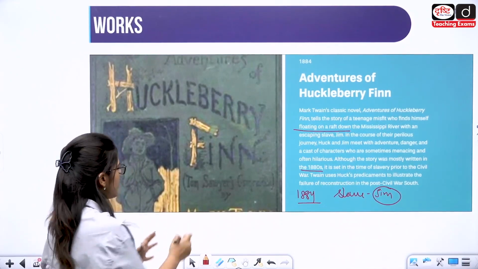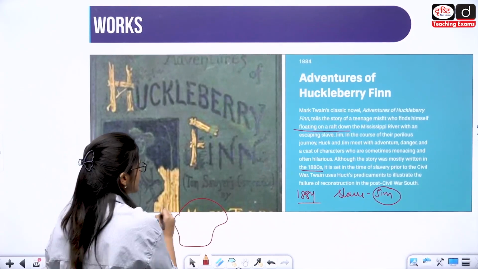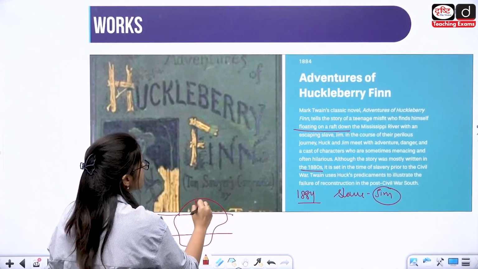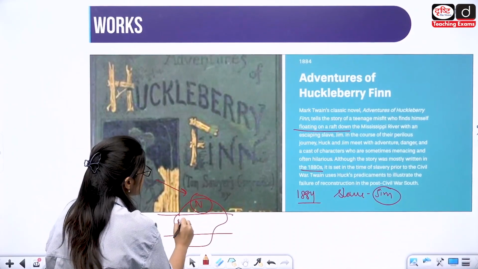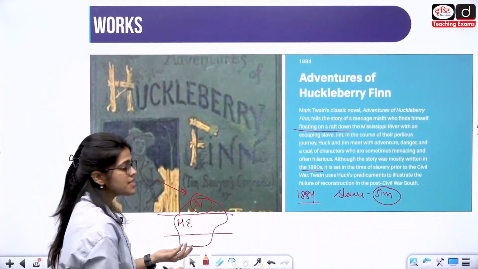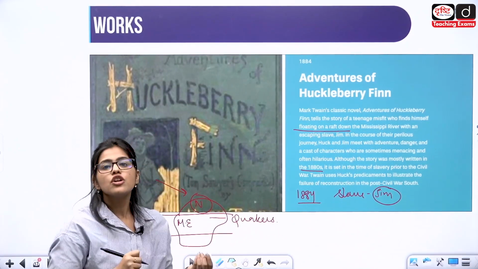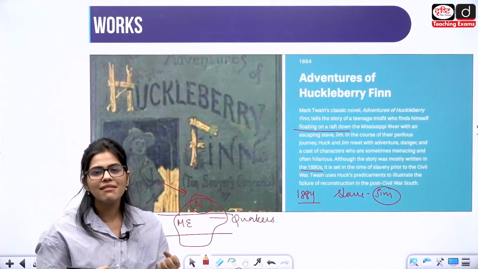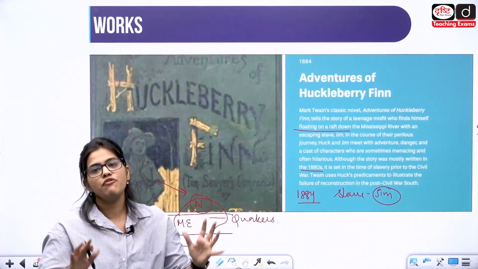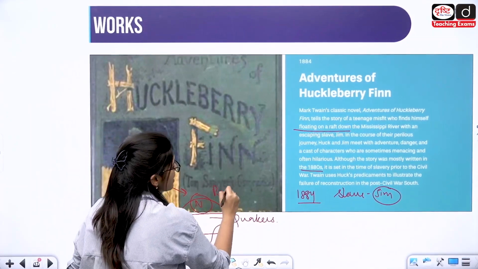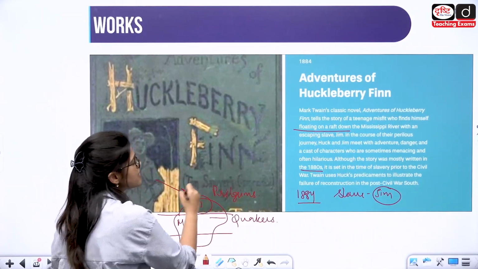So we all know that, suppose this is America, we have been doing this American literature in class as well, and we know that America was divided into three parts. We have the Northern America, which was called New England, where the first people came and settled. Then there is the Middle part, where the Quakers were living. The Quakers were basically people who were not at all staunch believers in religion. They were pragmatists. They were people who wanted to live a very peaceful life. While in the northern part, there were pilgrims who firstly came there. So they were Puritans. The forefathers firstly came and settled in the northern part.